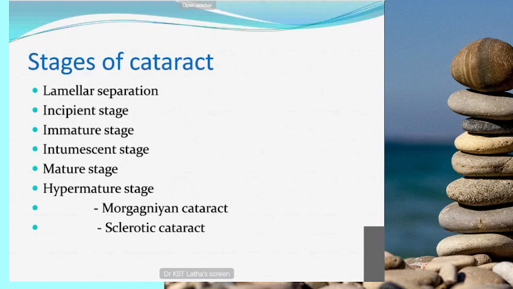Okay, then the next is mature stage, then hypermature. Hypermature stage, if it is not treated properly at this stage, it will progress. These are all sequelae. So the sequelae of the hypermature stage: it can go either to Morgagnian cataract or sclerotic cataract. Okay, so these are all sequelae of the hypermature stage.